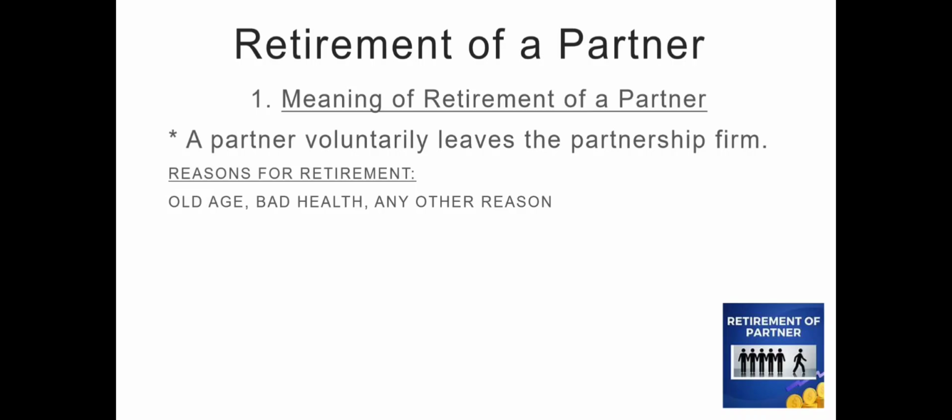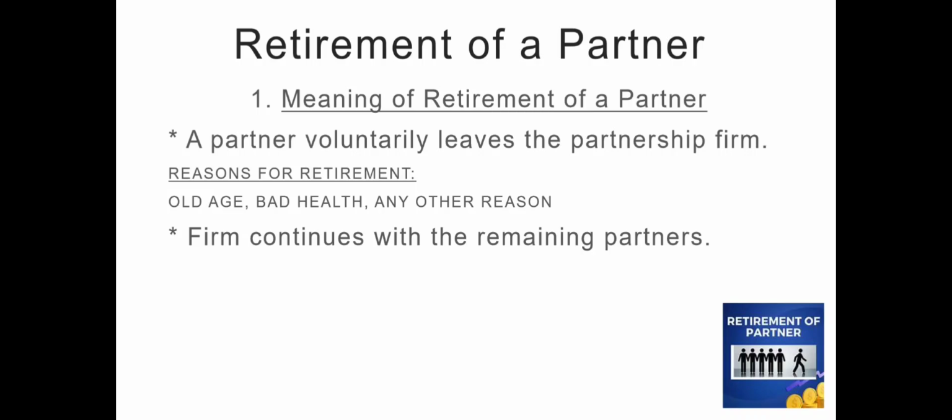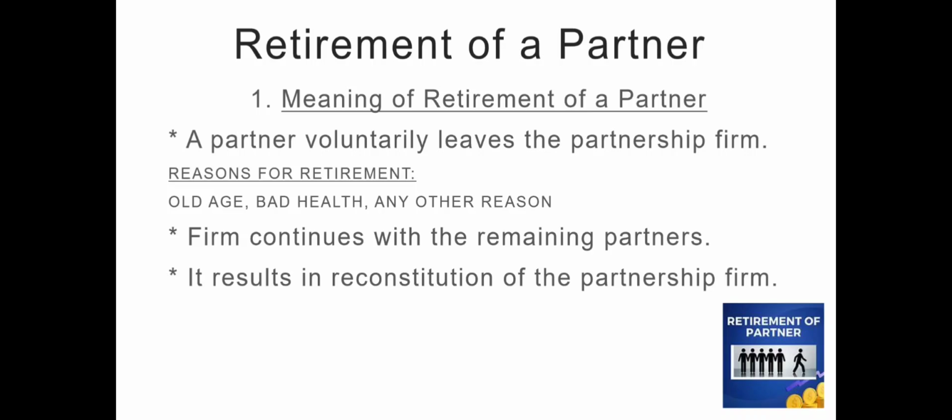In simple terms, when a partner leaves the firm due to his old age, bad health, or any other reason, it is known as retirement of a partner. In this case, the firm continues with the remaining partners, and as a result, there is a need for reconstitution of the partnership firm.